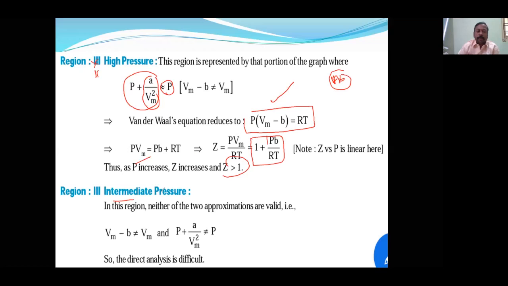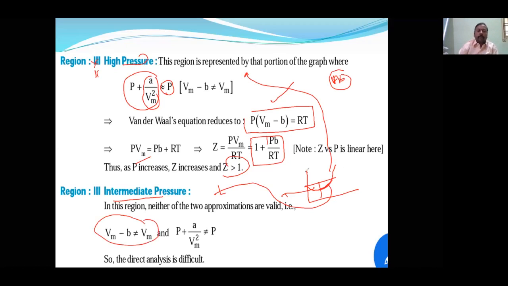And the intermediate pressure. Okay, so again I am drawing it here. This was on the previous page, this is the intermediate stage, and this one is high pressure. High pressure is this one and intermediate pressure means this one. So here analysis is very difficult. Sometimes this may not be equal, sometimes that may not be equal. At least we can say what the formula is here and what the formula is here.